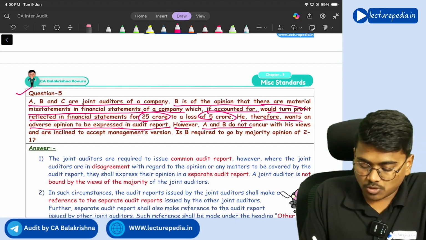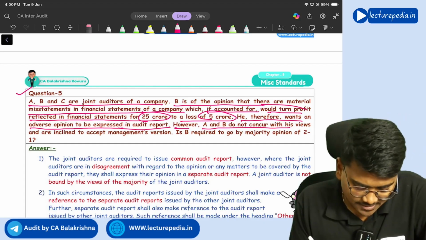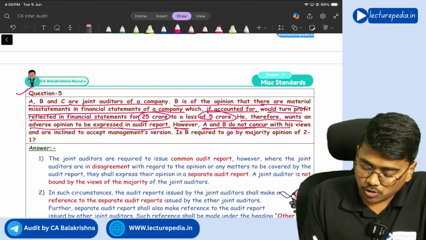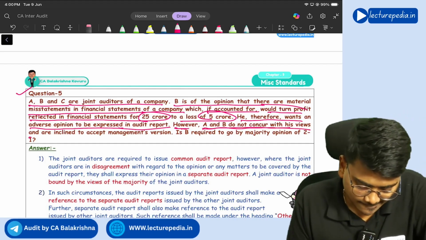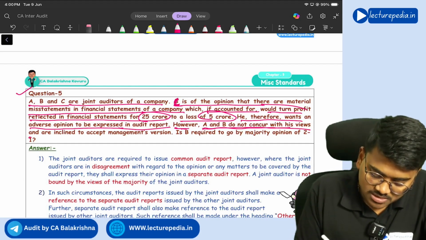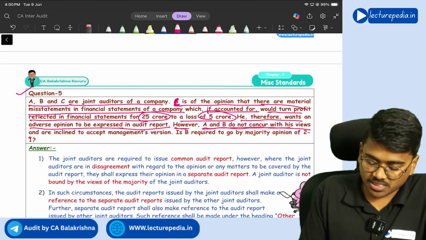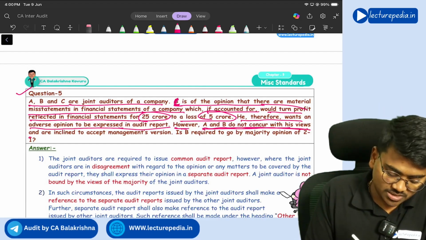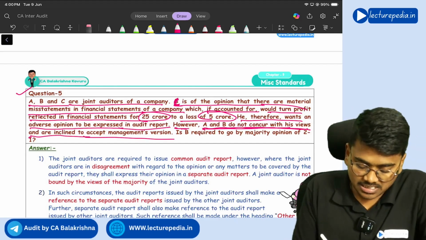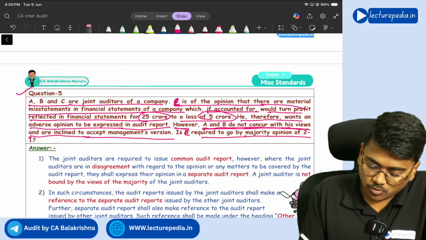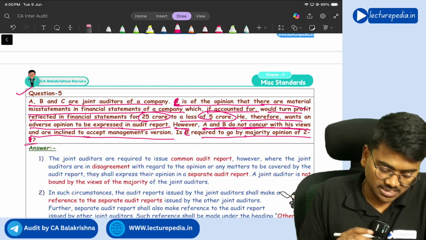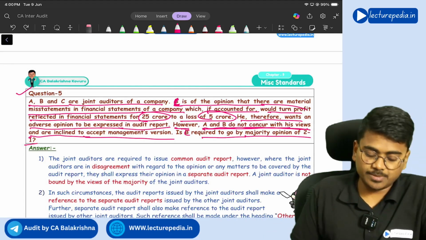However, A and C do not concur with his views. Here you can make it C. C is of the opinion that he wanted to give an adverse opinion, whereas A and B do not concur with his views and are inclined to accept management's version. Is C required to go by the majority opinion of the two joint auditors? Tell me. Here A, B, C are joint auditors.